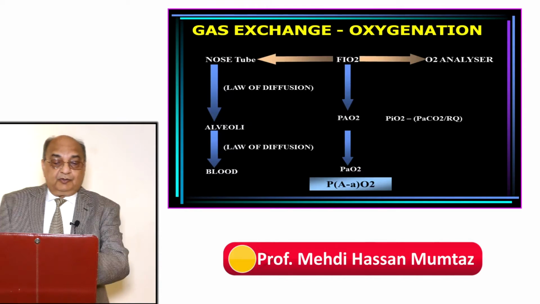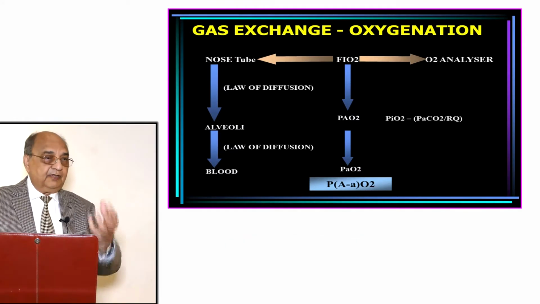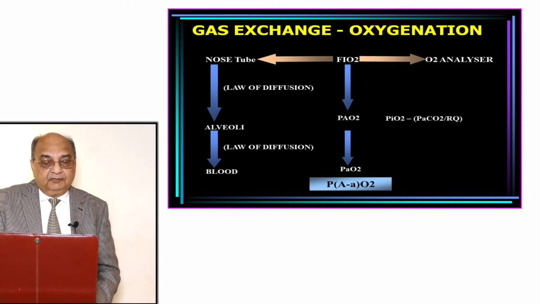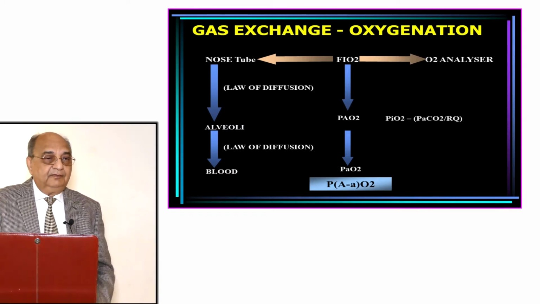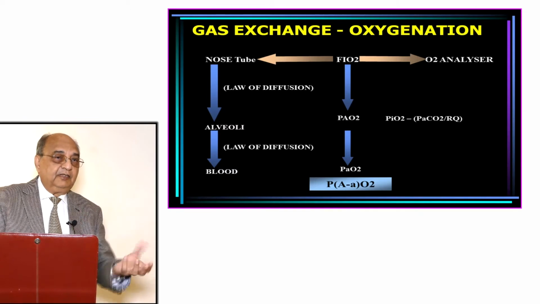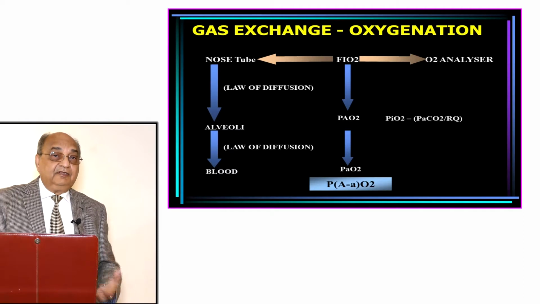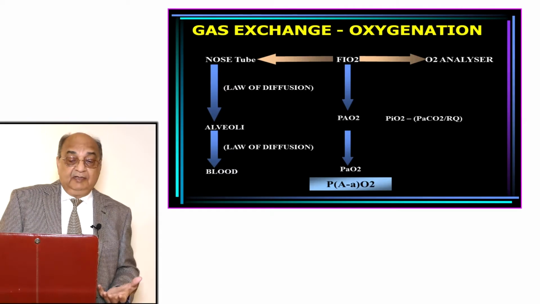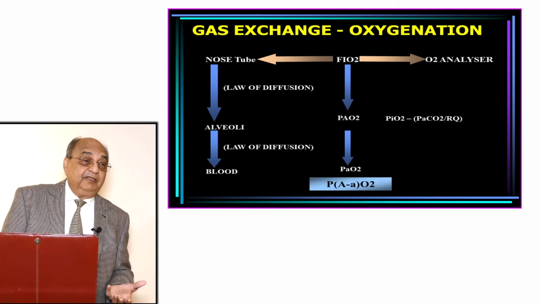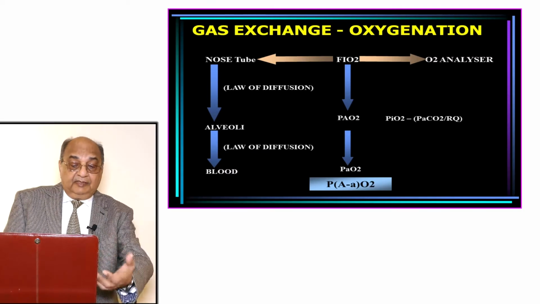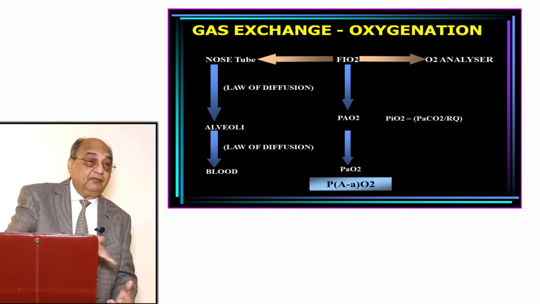Now, gas exchange, oxygenation still. You have got FiO2, oxygen going in at the nose or through the tube, and it goes up to the alveoli. And how is it diffusing? It is diffusing in the gaseous media. Here a law of physics applies: the law of diffusion in the gaseous media, which is Graham's law of diffusion. Then from the alveoli, the oxygen passes through the alveolar capillary pathway.